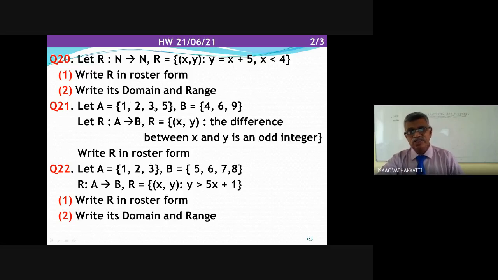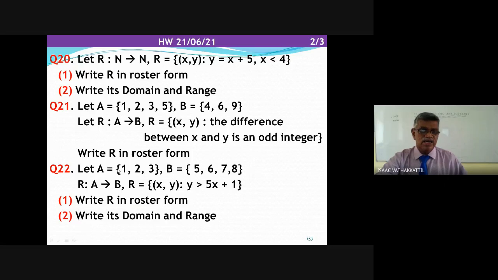Further, A is equal to {1, 2, 3, 5}. Why am I including so many questions? You sit and do. I will not cover too many topics, but you sit and do this. A is {1, 2, 3, 5}, B is equal to {4, 6, 9}. R from A to B, R equal to set of (x, y) where the difference between x and y is an odd integer. Put your mind and answer this.